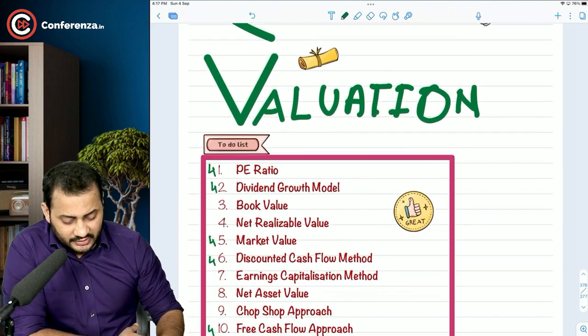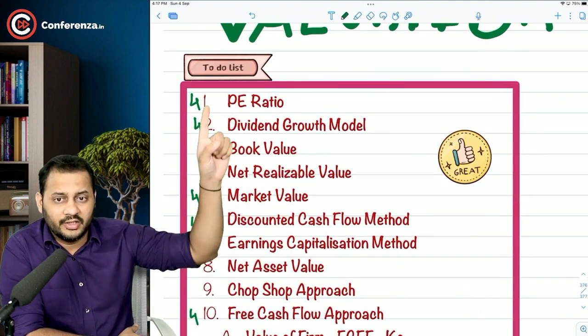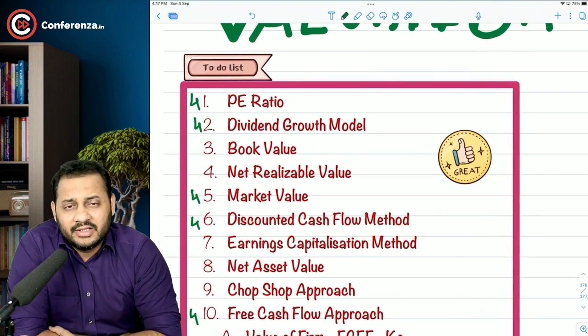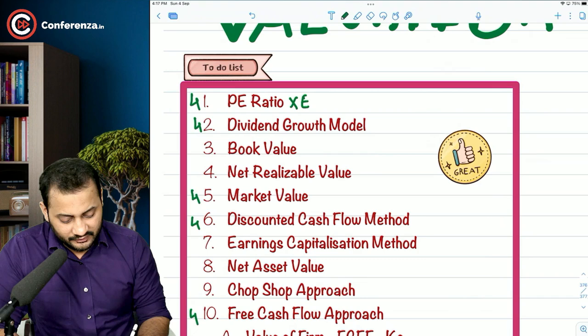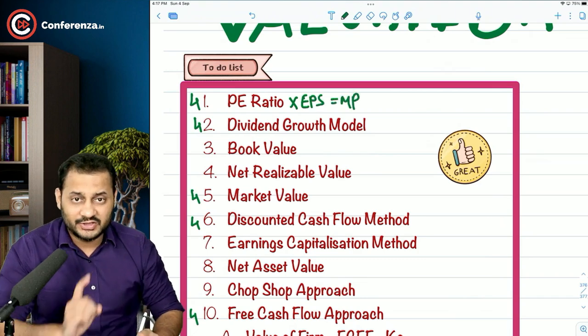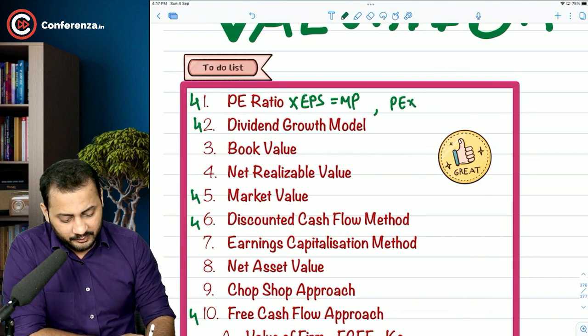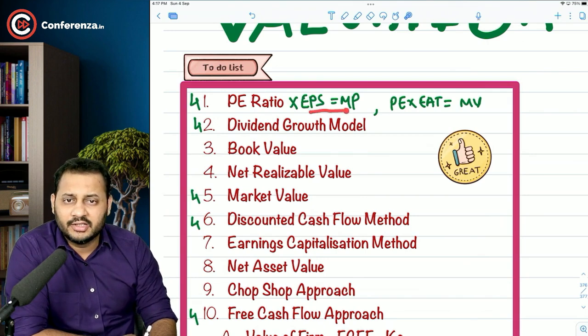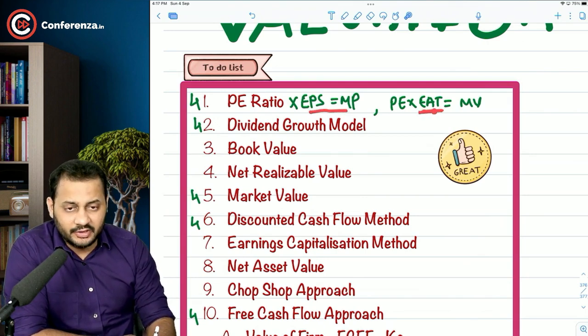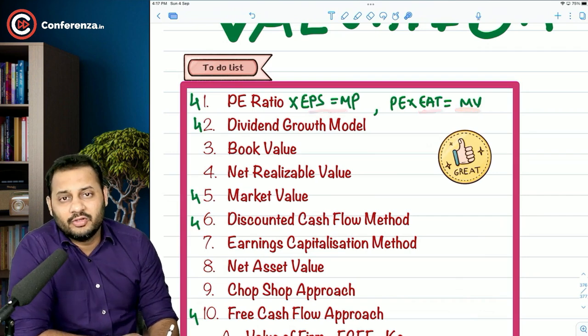Let's start with one thing. If you want to calculate with the PE ratio, how will you calculate the price of one share? It's very simple, sir. Market price is equal to PE ratio into EPS. Once you multiply this with the earning per share, you will get the market price of one share. But when you multiply the PE ratio with the total earning after tax, then you get the total market value. If you take the earnings per share, you will get the market price per share, but if you take the total earnings, you will get the total market value of the company.